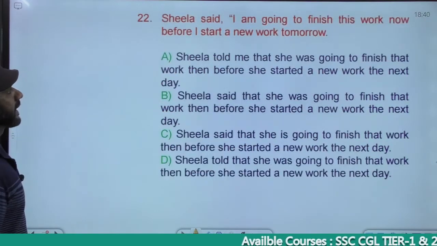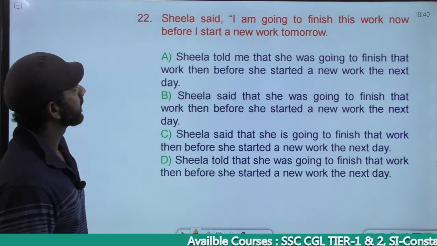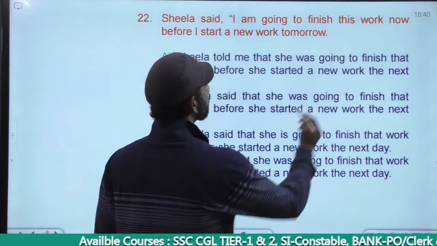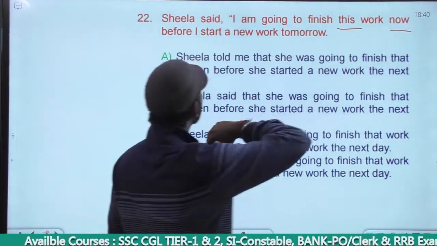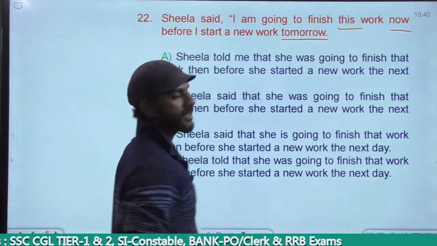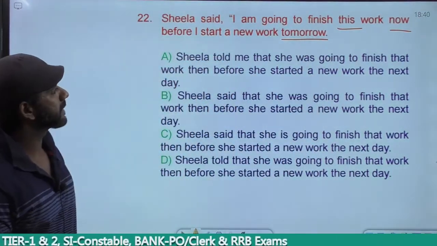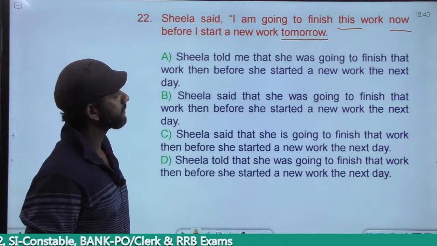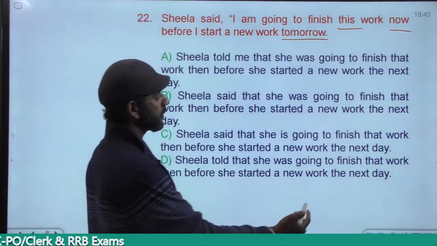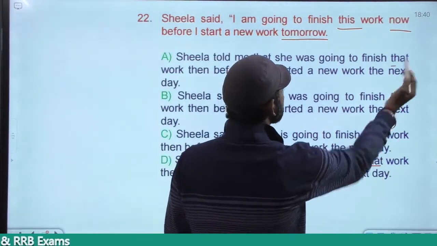Come to the next one. Sheila said, "I am going to finish this work now before I start a new work tomorrow." We'll think about these words first and see how many options can be eliminated. This becomes that. Based on that, no option can be eliminated because in all the options we have that only. That work. Right. Leave.